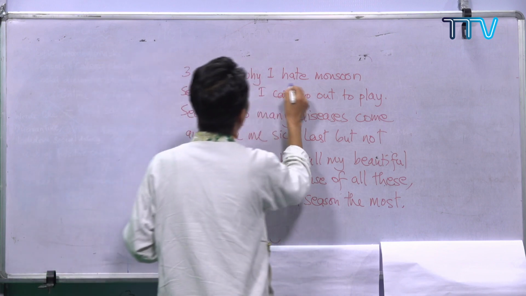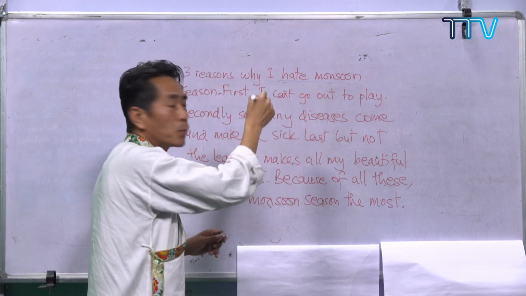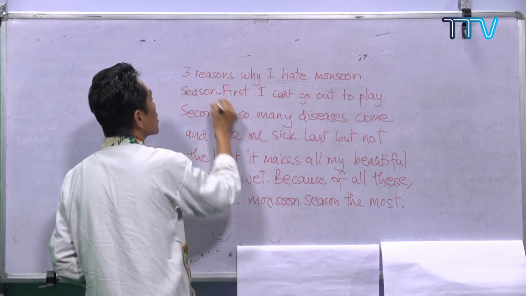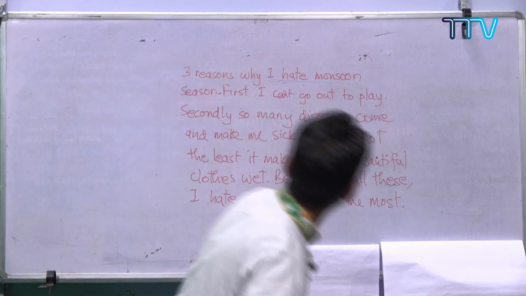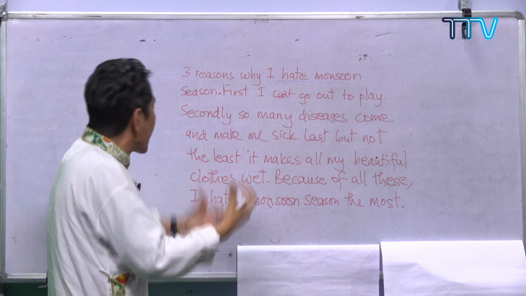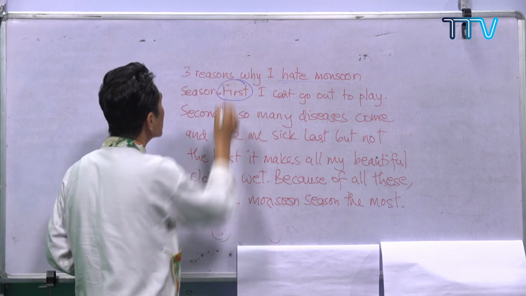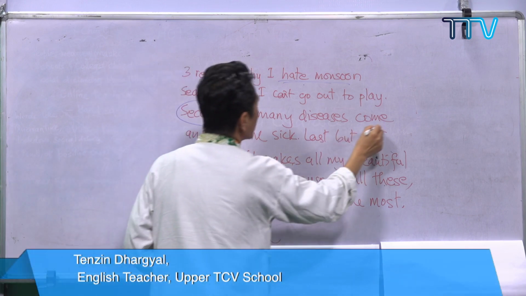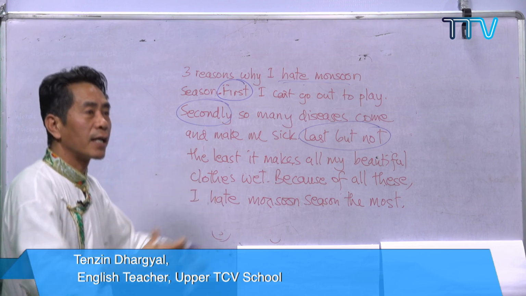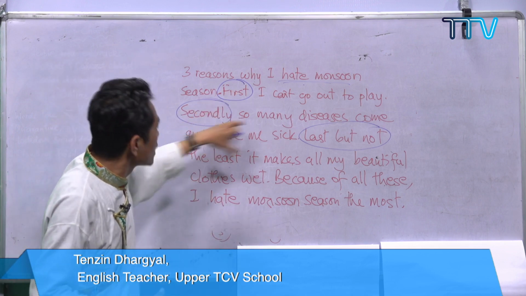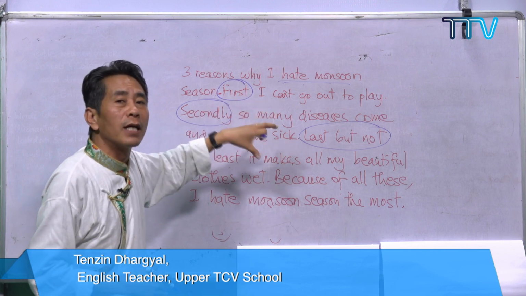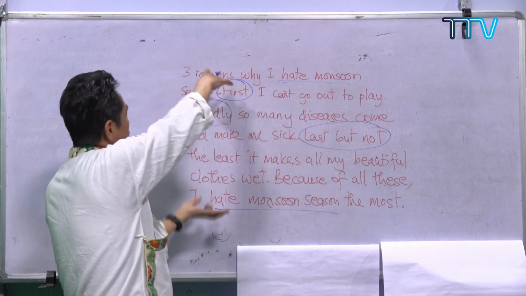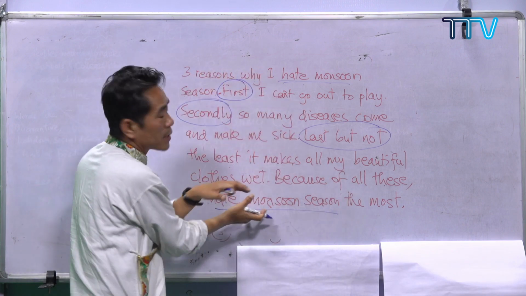You should have one topic sentence: I hate. Then you have to put support for why you hate this, and then you have the transitions. Why do I use transitions? I use them to make the readers understand what my 3 points are. First of all, secondly, last but not the least, and there are so many transition words: however, after that, also, therefore. If you use these in your paragraphs, it's very easy for the readers to understand what the reasons are. So because of all this, I hate. Basically, I've used the same topic sentence as a conclusion.